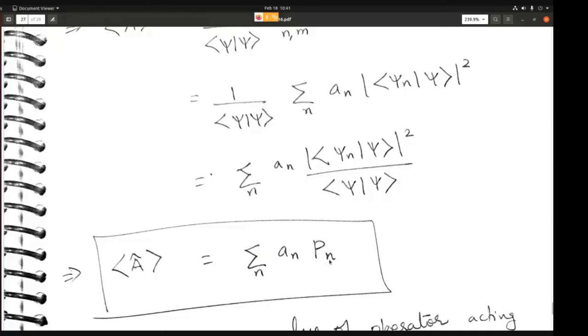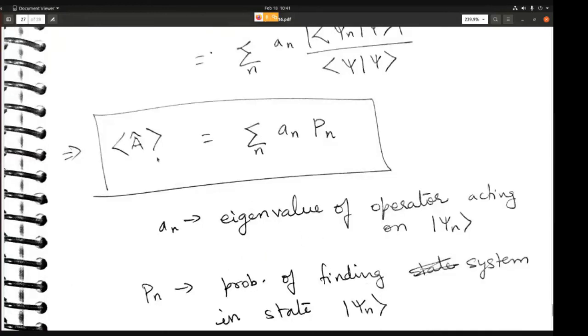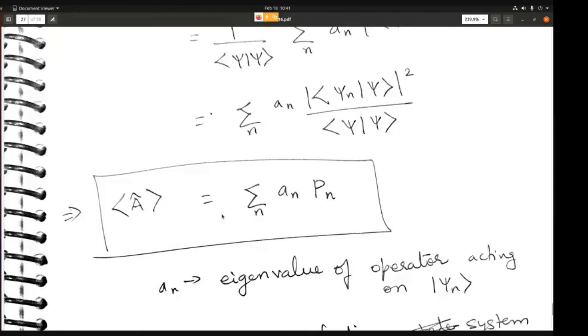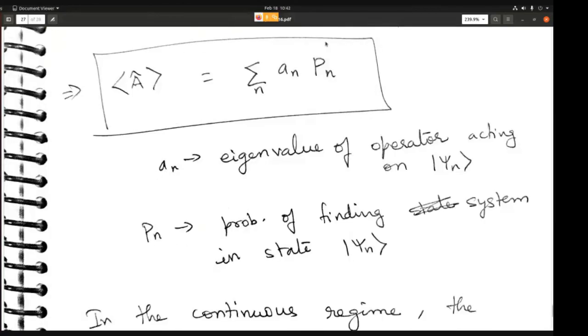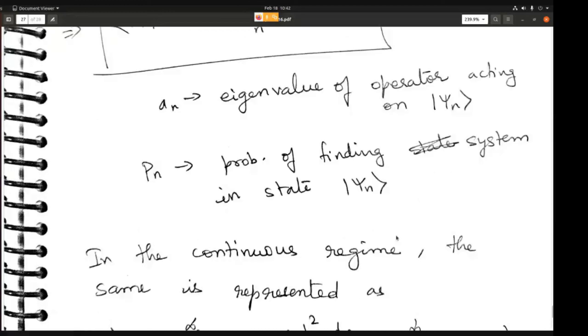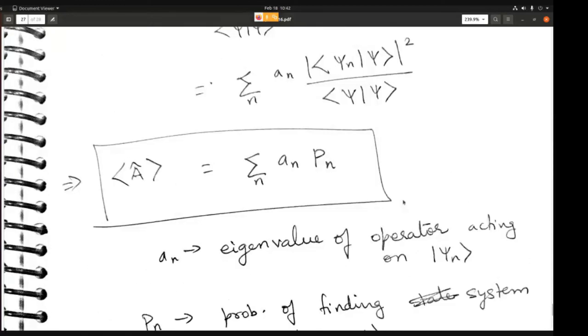This just means that the expectation value of A is A1 P1 plus A2 P2 plus A3 P3 and so on. Here, A n is the eigenvalue of the operator acting on psi n, and Pn is the probability of finding the system in the state psi n. So this is your expectation value in the discrete regime.